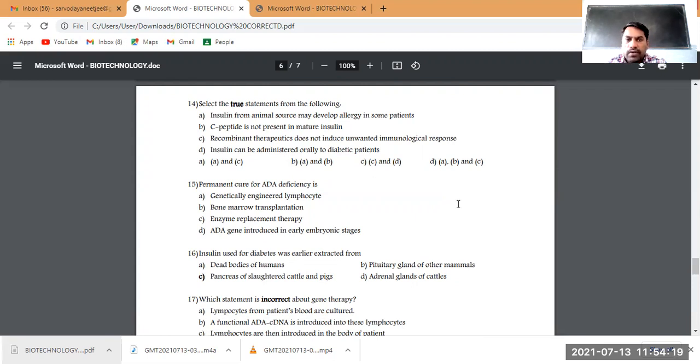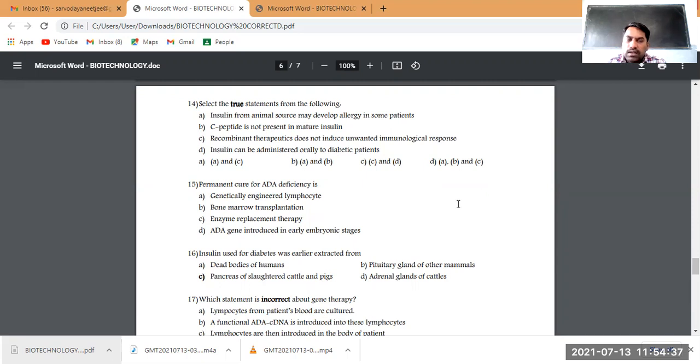However, that is also true. C peptide is not present in matured insulin. So A is true. B, recombinant therapeutic does not induce unwanted immunological response.